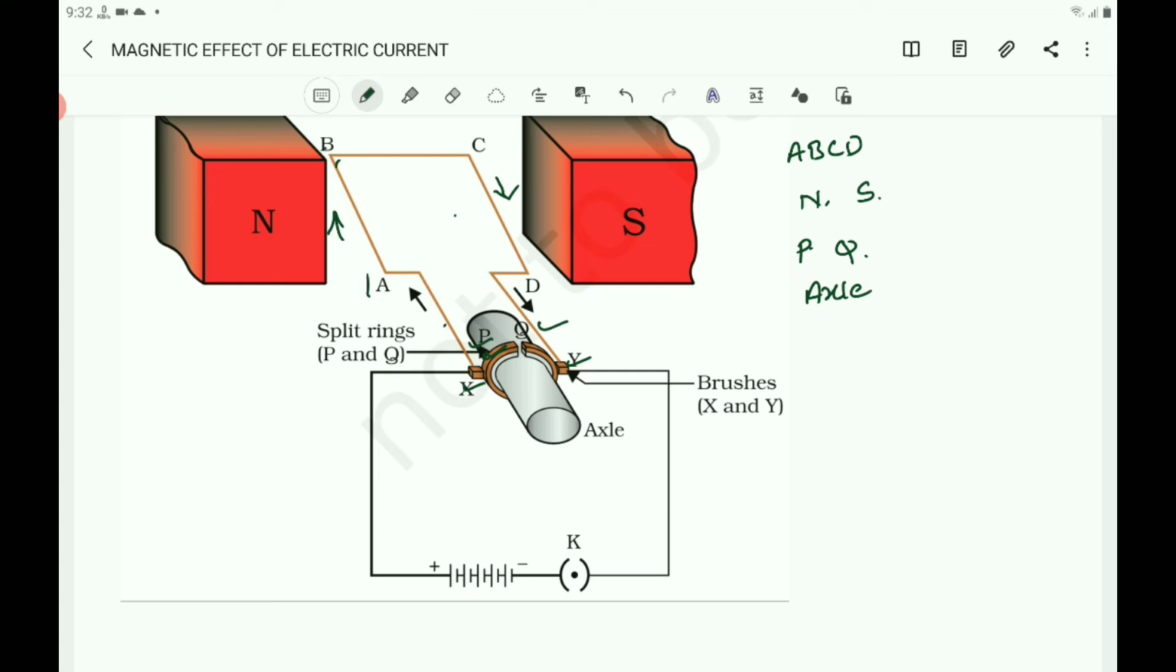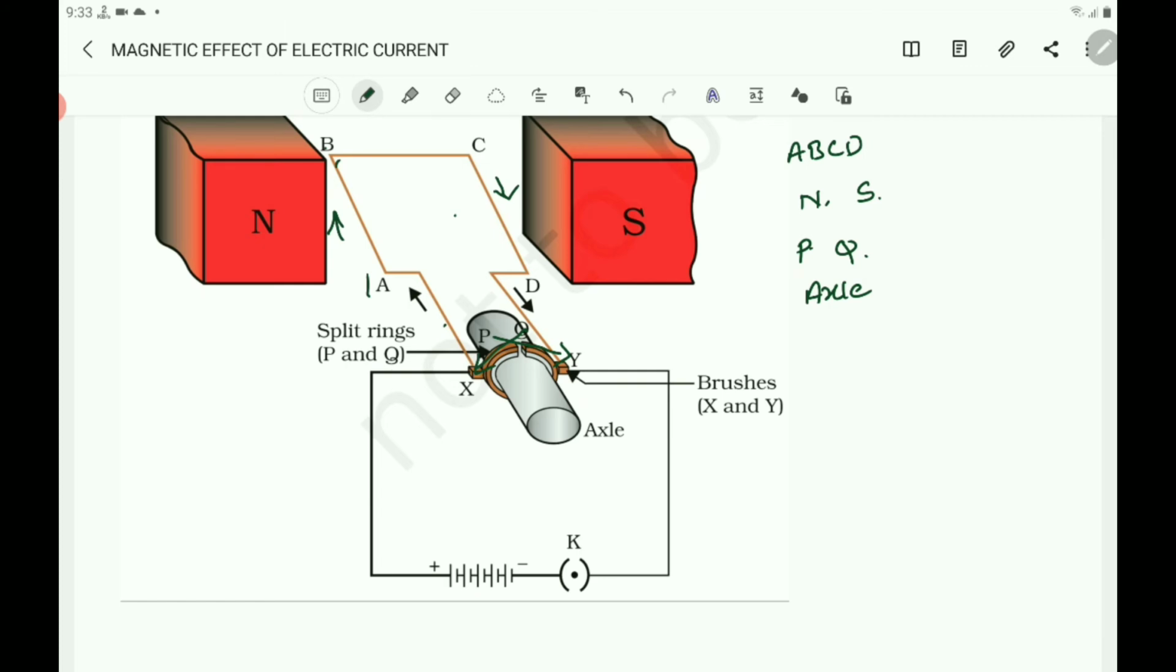After half a rotation, the split ring P comes in contact with the brush Y. Here what happens? The split ring P comes in contact with Y and Q comes in contact with X. The contact of the split rings with the brushes changes. In the first situation, P is connected with X, Q is connected with Y. After the half rotation, naturally Q comes in contact with X and P comes in contact with Y.